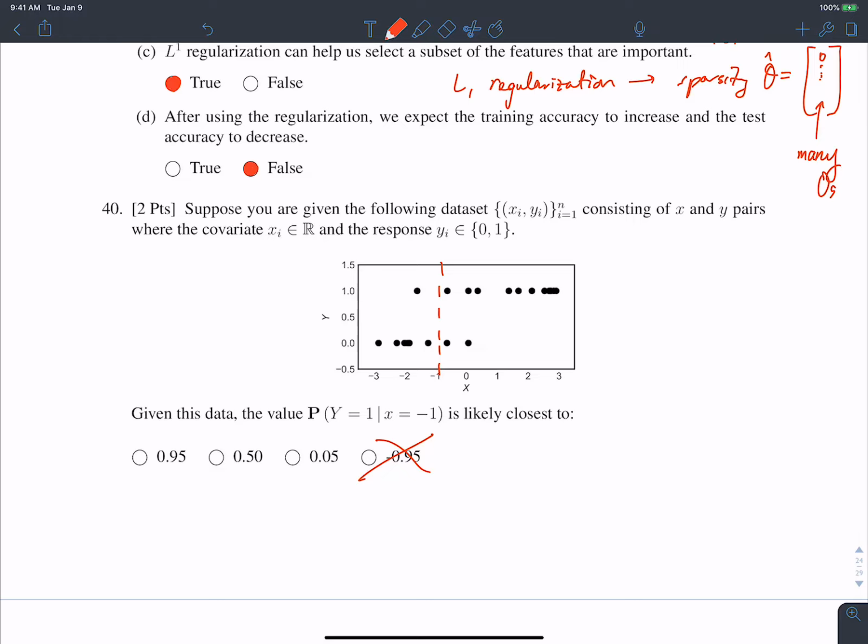As you see, our options, 2 of them are very extreme. Either we're very certain that y is equal to 1, or we're very certain that y is equal to 0, right? In that case, we're not certain at all that y is equal to 1. And the third option is that we're really unsure. It really could go either way. And if you see the distribution of points around x is equal to negative 1, they're pretty evenly spread between y is equal to 0 and y is equal to 1.